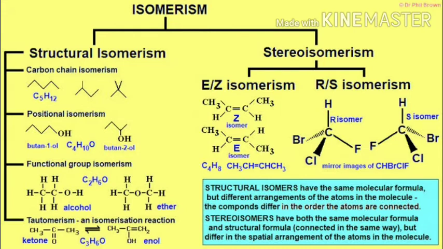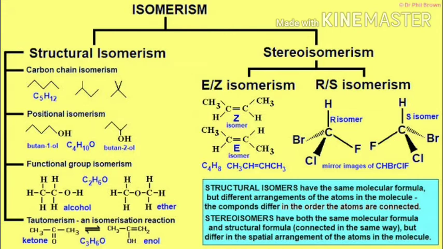Now, third is functional group isomerism. Functional group isomers have the same molecular formula but different functional groups, like alcohol or ether, acetone or propionaldehyde, ethyl alcohol or dimethyl ether, like that.